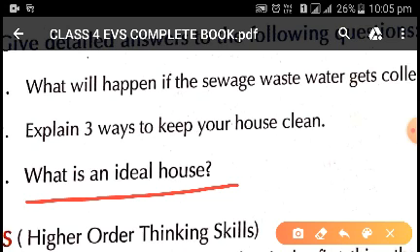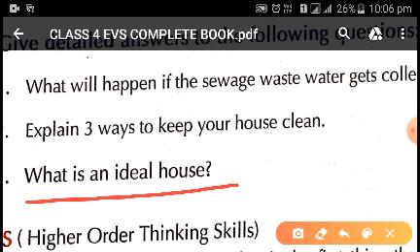So children, ventilation is the first point, and the second point is sunlight. As we know, sunlight brightens our house and keeps the room dry and kills the germs. So sunlight is very important to make a house ideal. It brightens the rooms and also gives warmth to the room. By giving warmth, it keeps the room dry and kills the germs. Sunlight also helps our body produce vitamin D.